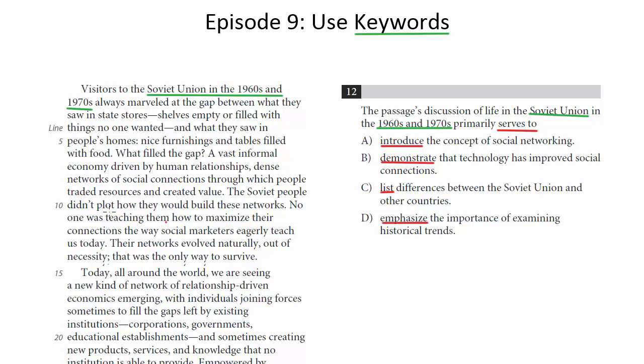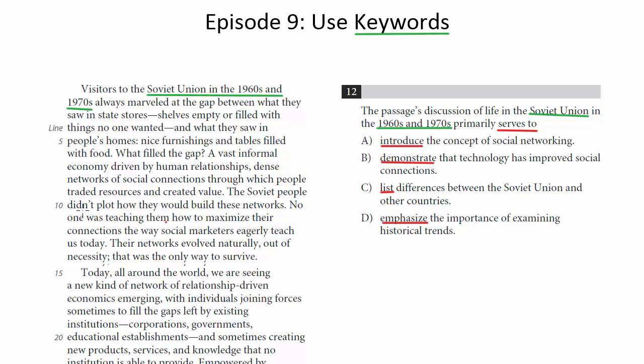The Soviet people didn't plot how they would build these networks. No one was teaching them how to maximize their connections the way social marketers eagerly teach us today. Their networks evolved naturally, out of necessity. That was the only way to survive. Today, all around the world, we are seeing a new kind of network of relationship-driven economics emerging, with individuals joining forces sometimes to fill the gaps left by existing institutions, ...